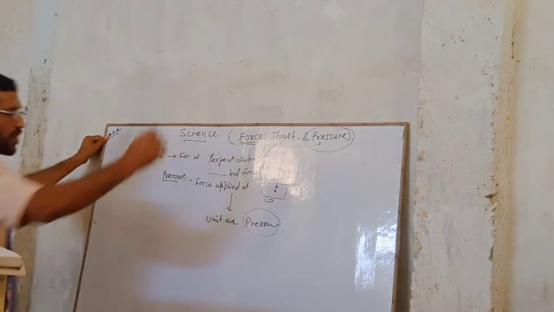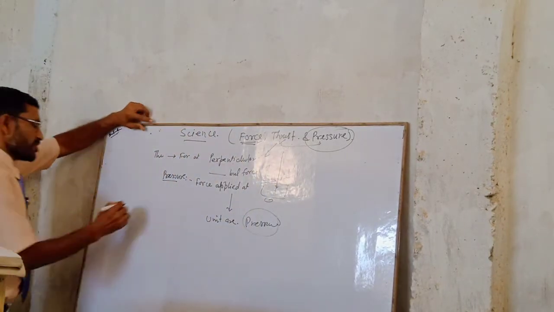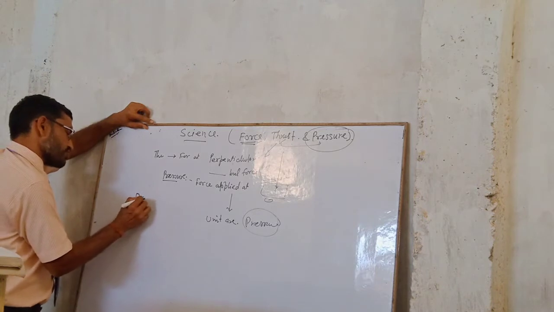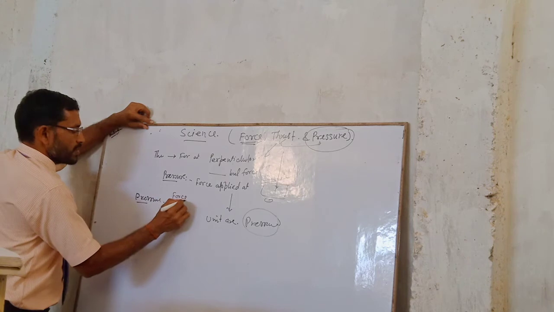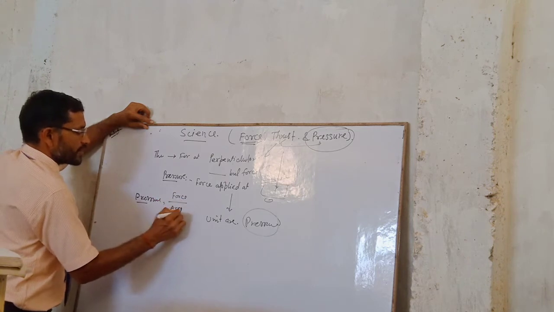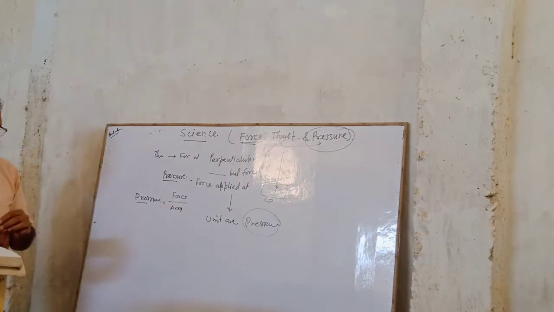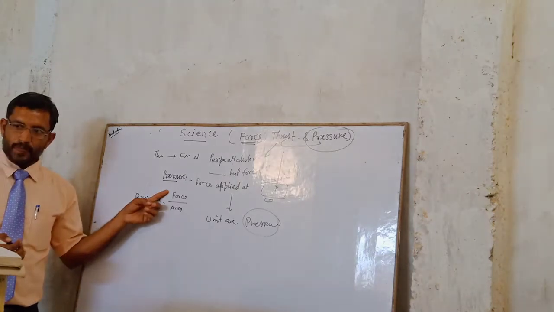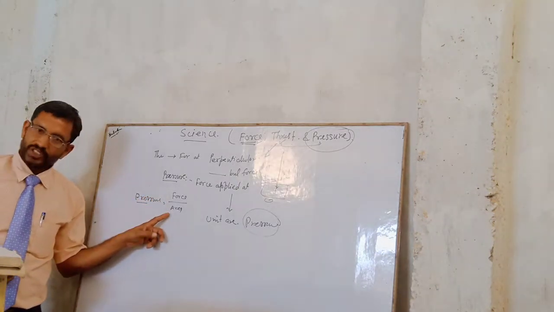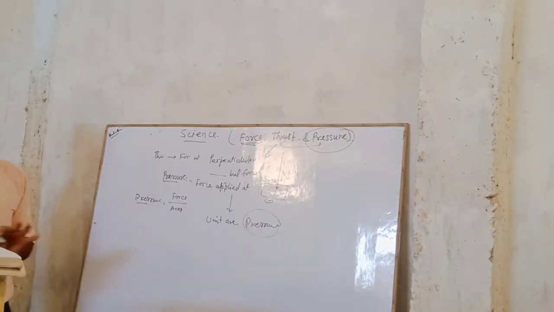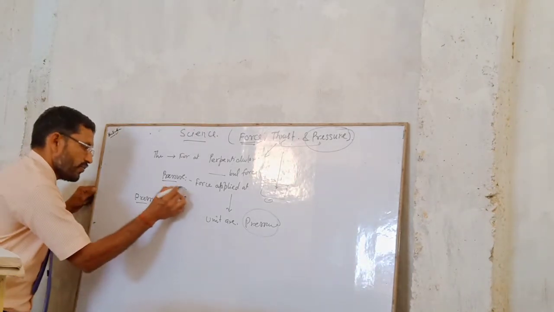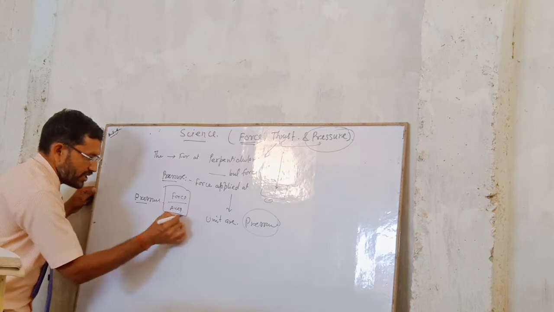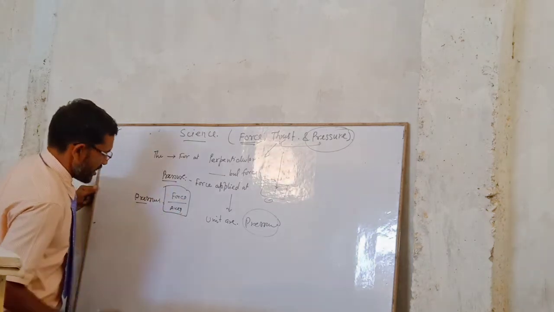So pressure is what? Force applied. So pressure is equal to, it's a formula, the force by area. That means force applied at unit area. So pressure is nothing else but force applied at unit area. So this is the formula for pressure, and we can write in this way.